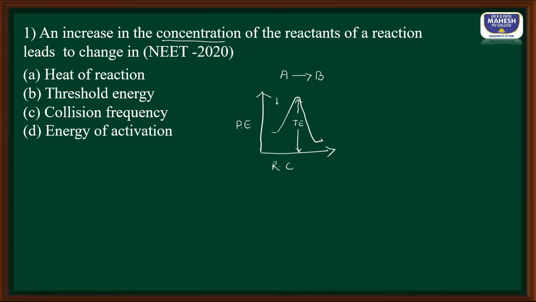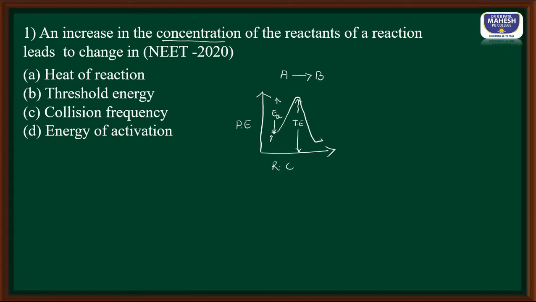And from here to here, that extra amount of energy that we supply so that reactant molecules get the threshold energy is called activation energy. When we supply this activation energy, reactant molecules react and give us the product.